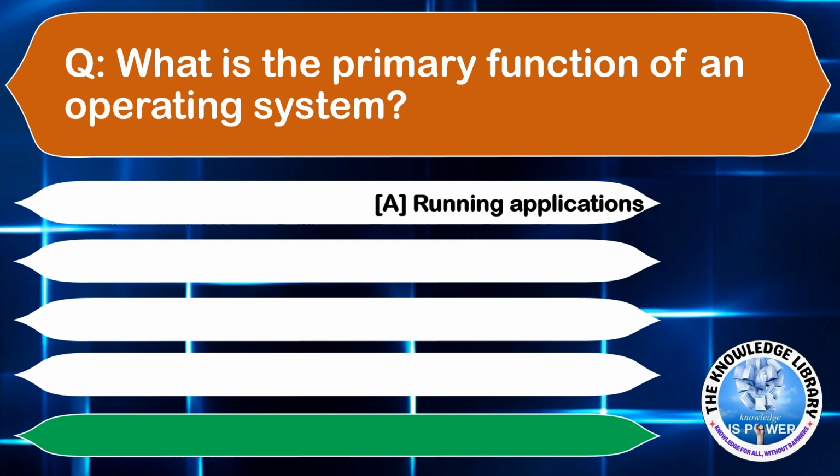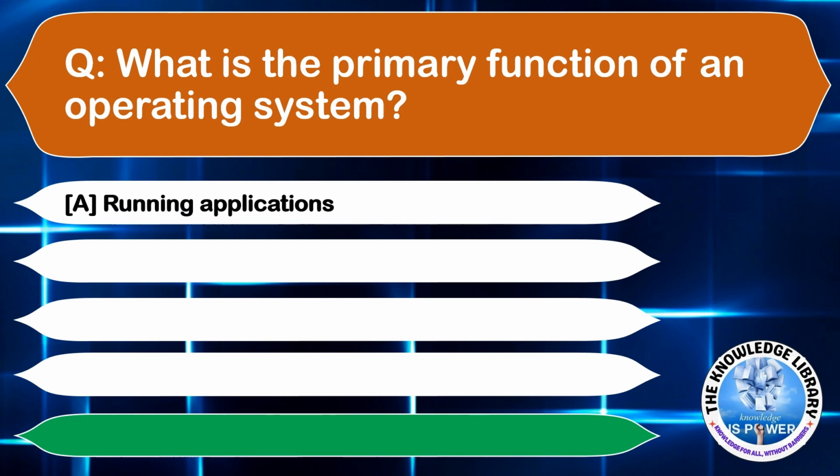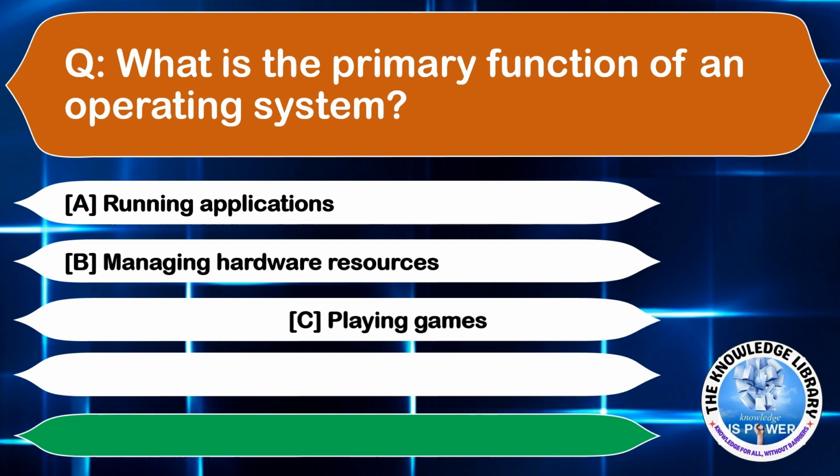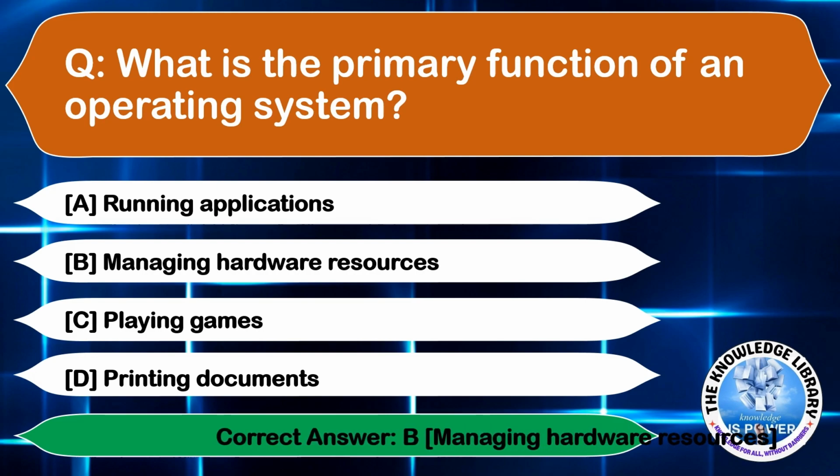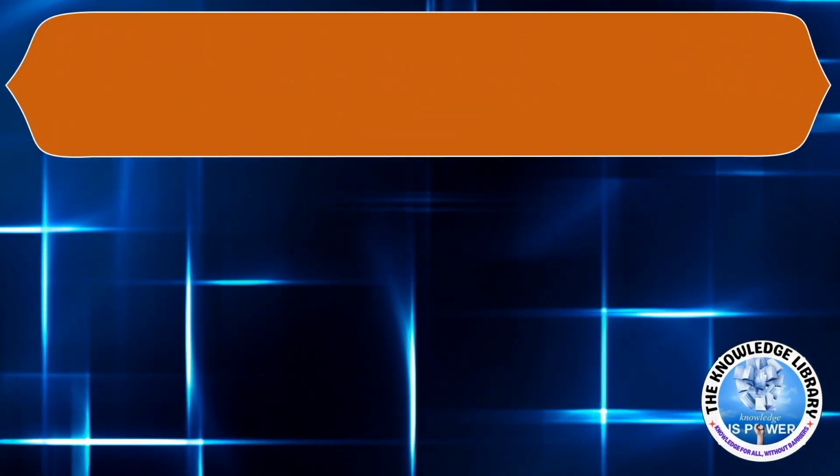What is the primary function of an operating system? Option A, running applications. Option B, managing hardware resources. Option C, playing games. Or option D, printing documents. The correct answer is option B. Moving to the next question.